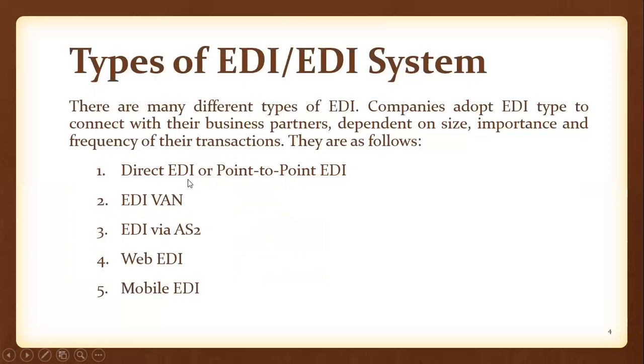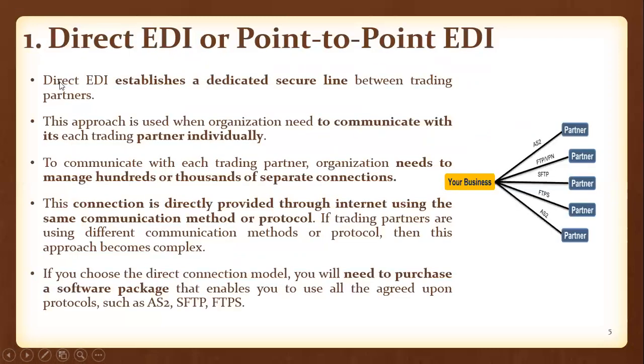Direct EDI establishes a dedicated secure line between trading partners. If you observe the diagram on the right-hand side of this slide, let us assume this is your business, and these five are your business partners or trading partners.